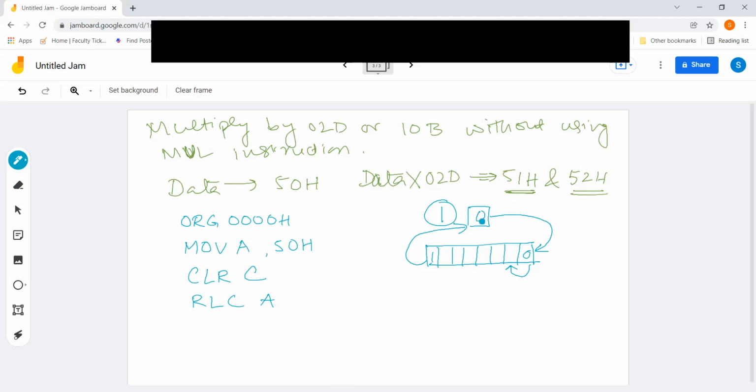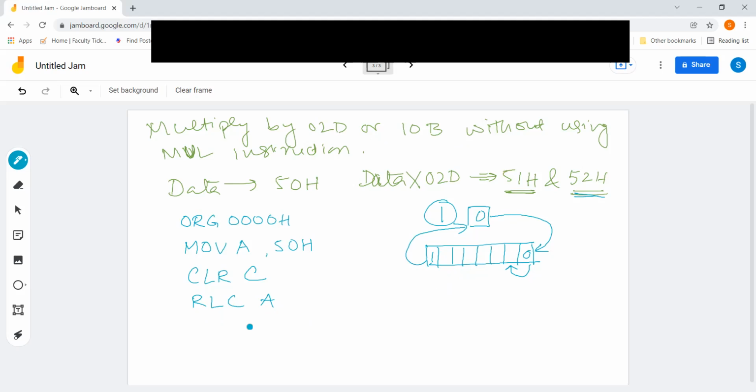Just like multiplying by 10 in decimal, what happens when we multiply something with 10? We just add a 0 at the end. The same thing is happening here, because 10 is the same as decimal 10 while multiplying. Now this one we are storing in the carry, that we are going to put as MSB in the next location. That's it. Because it is already shifted, it is having a 0.